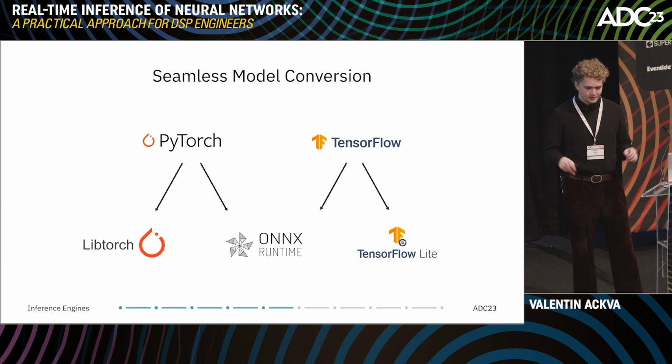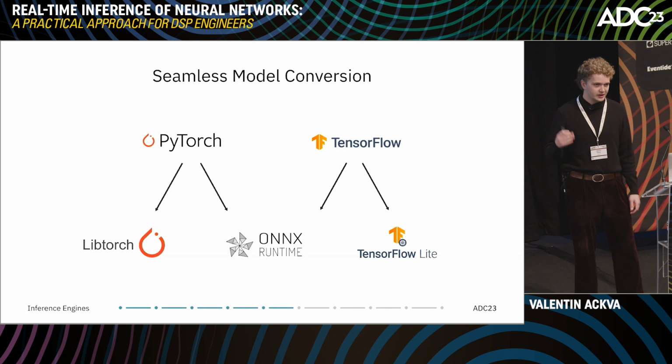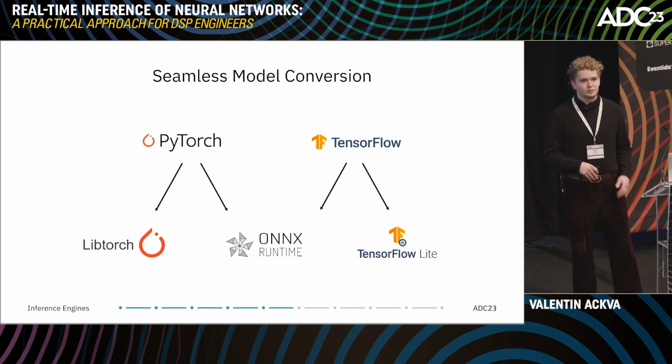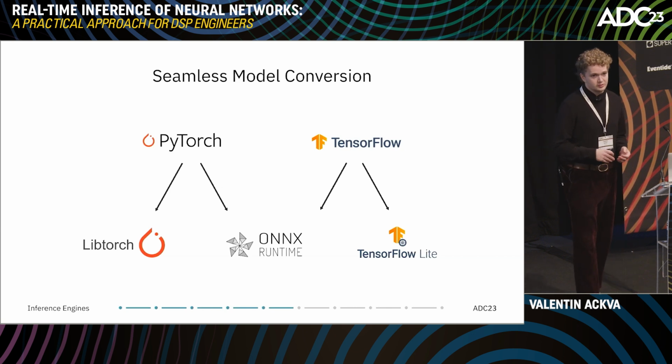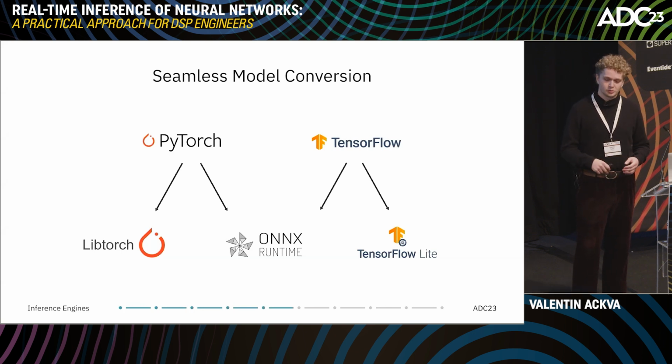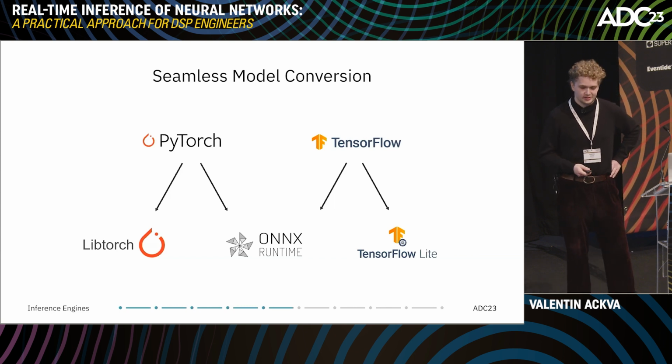It's quite convenient to convert a model within the framework. So if you train your model in PyTorch, LibTorch is an obvious choice. The same is true for TensorFlow and TensorFlow-lite. If you look at ONNX, this engine is meant to run inference for models from both frameworks. But what you want to avoid is converting a PyTorch model to TensorFlow-lite. It's possible, but it can get complicated.